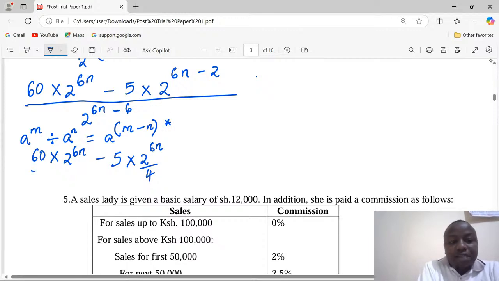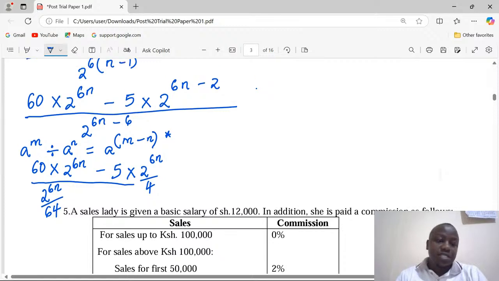Then everything is divided by 2 power 6n, again everything divided by 2 power 6, which is 64.